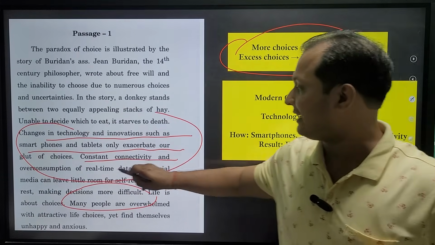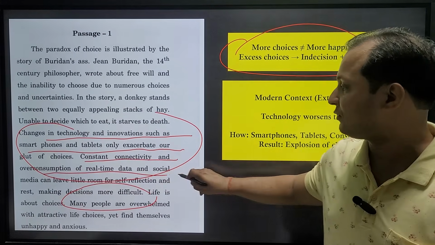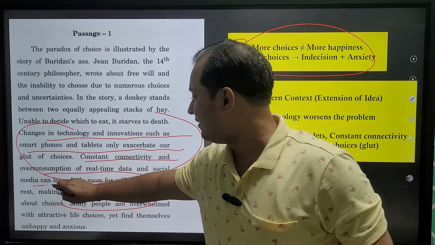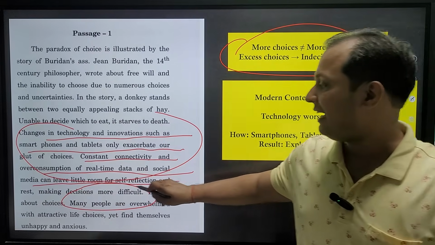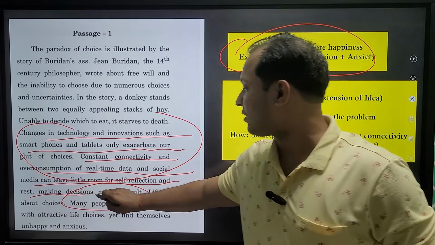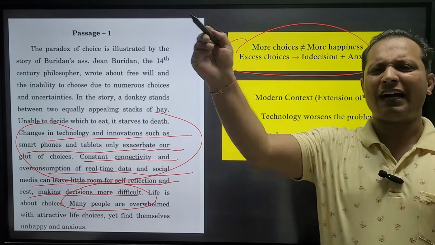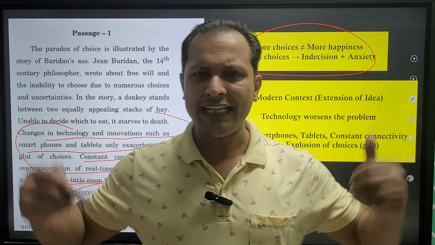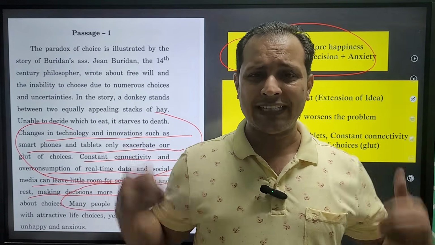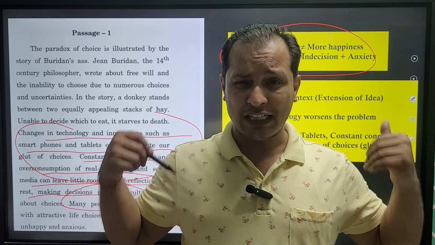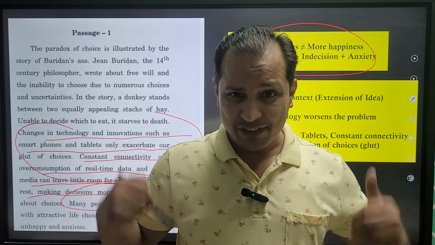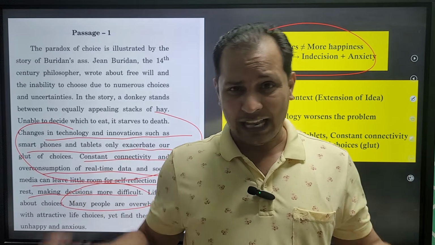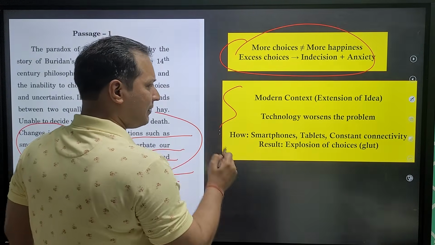Constant connectivity and consumption of real-time data and social media can leave little room for self-reflection and make decisions more difficult. Constant bombardment of social media. Too many choices we have, and that is making our life difficult. Why? Because we are not able to make decisions, and when we don't make decisions, then we feel helpless. That is what the passage is talking about.